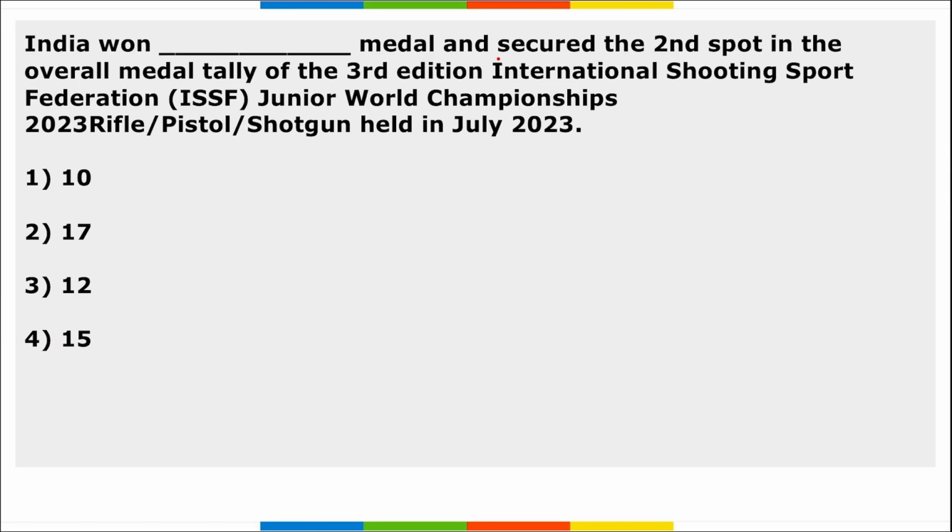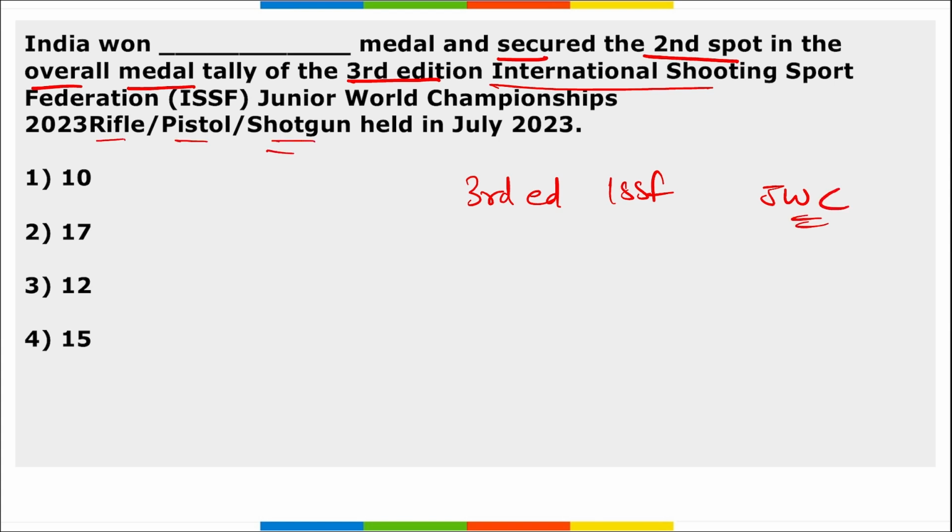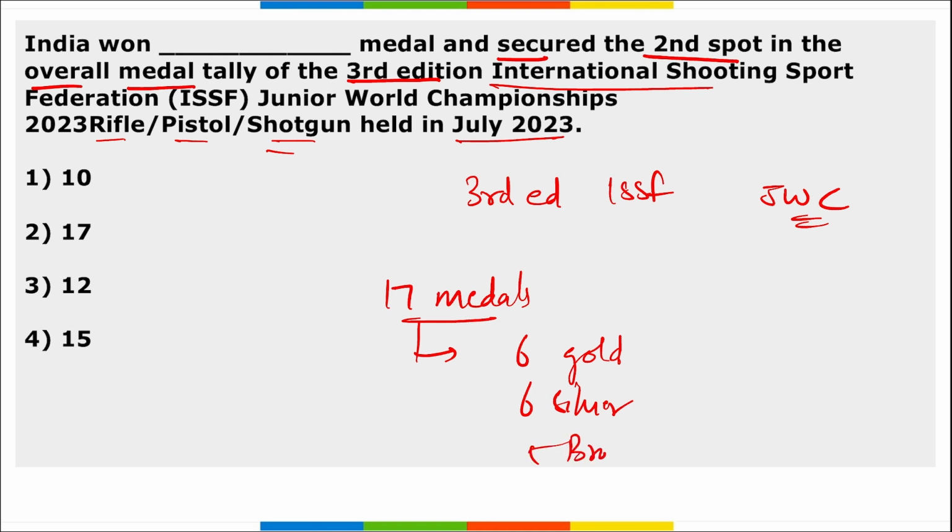Next, how many medals did India win to secure the second spot in the overall medal tally of the third edition of the International Shooting Sports Federation Junior World Championship, correct? That was for rifle, pistol and shotgun and was held in July 2023. So India won a total of 17 medals. Out of these 17 medals, 6 were gold, 6 were silver and 5 were bronze, correct?